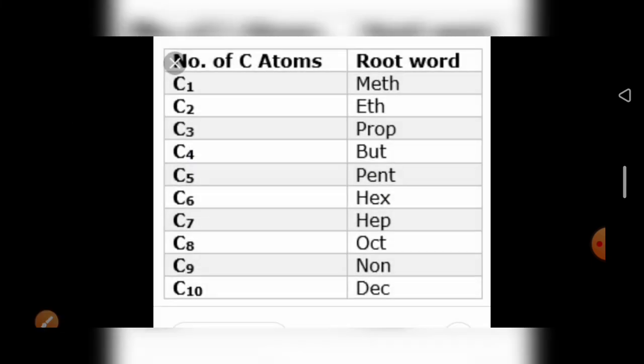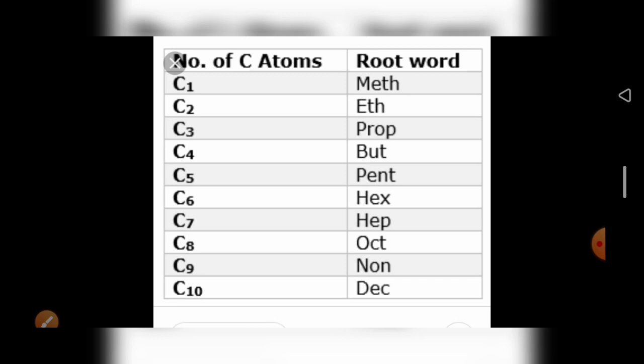Okay, first we go to the number of carbon atoms. What is the root word we use? Suppose only one carbon is there, we use meth. 2 carbons, eth. 3 carbons, prop. 4 carbons, but. 5 carbons, pent. 6 carbons, hex. 7 carbons, hept. 8 carbons, oct. 9 carbons, non. Next, 10 carbons, dec. We use them like this. Why do we use those? To identify the carbons.